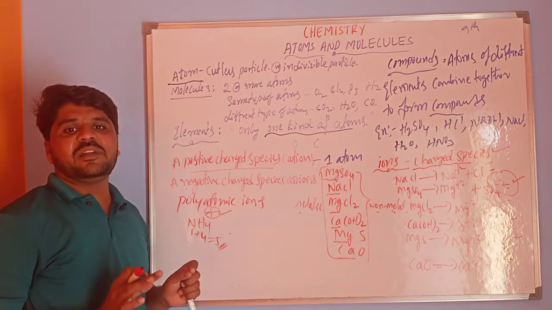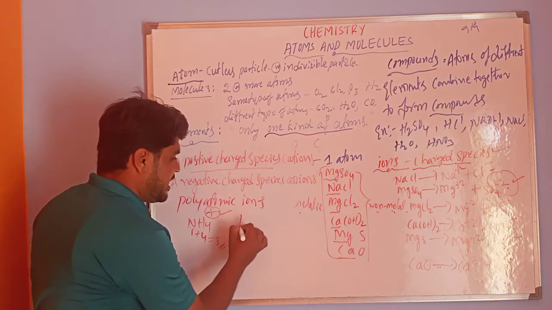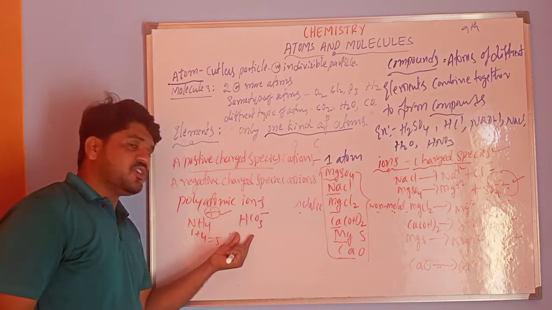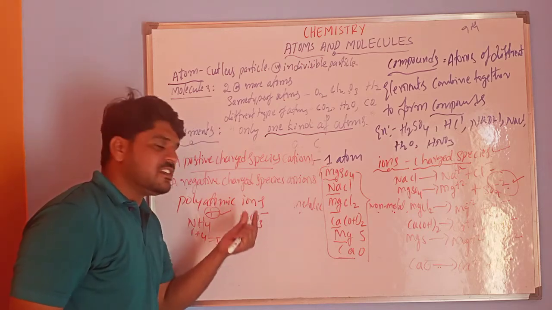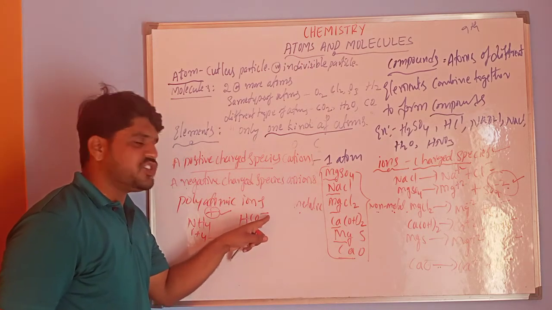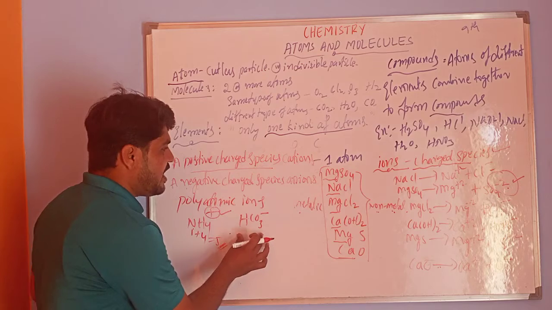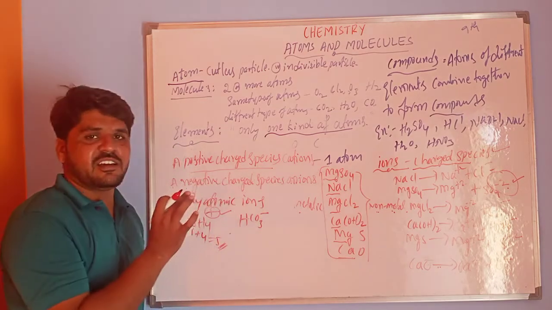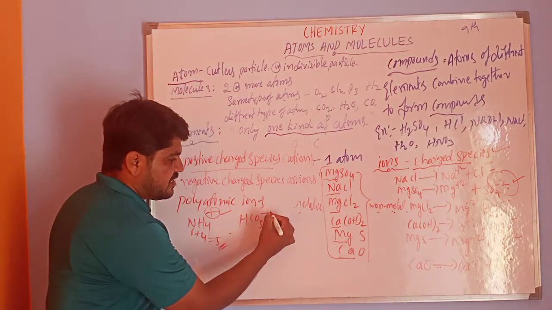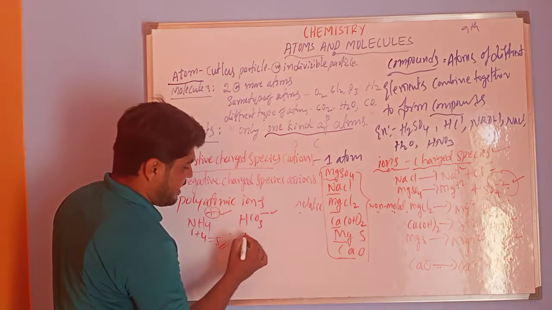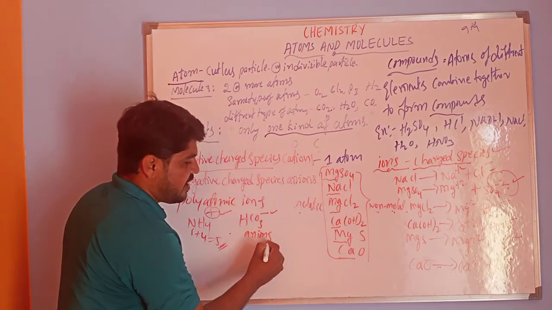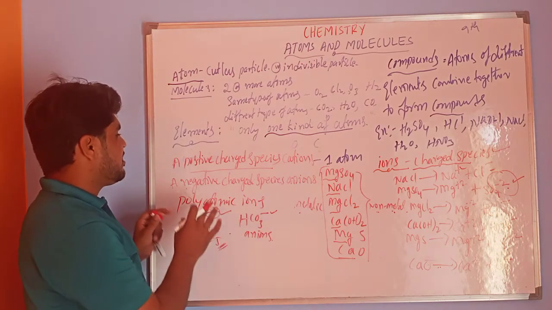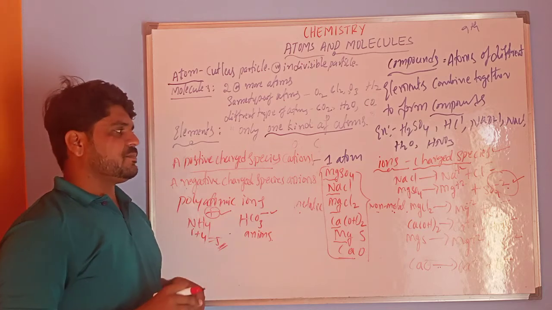In the same way, I am taking the bicarbonate ion, HCO3 minus. In this, hydrogen is present, carbon is present, oxygen is present, and we have a charge. That's why this is a polyatomic ion. In this, a minus charge is there, that's why this is an anion. In the textbook we have so many examples for positive ions and negative ions.